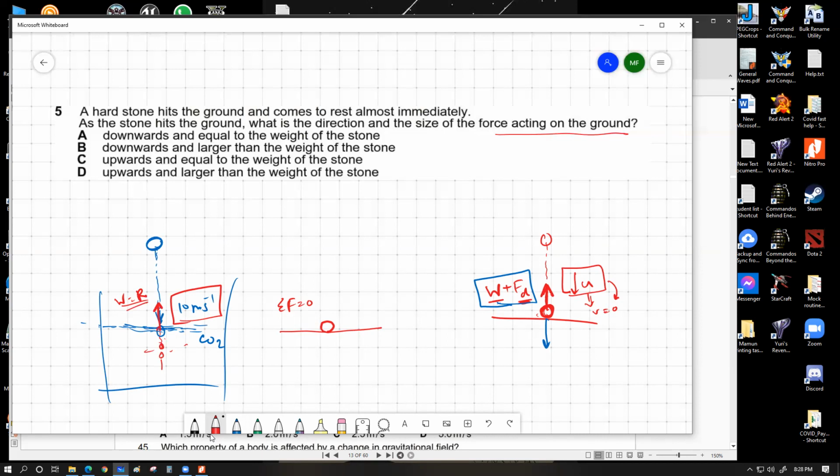You have applied a force to stop the acceleration, but you haven't applied any force to decelerate it, which means that the velocity with which the stone fell into the carbon dioxide should be maintained. But that was not the case over here. As per the question, the ground stopped the stone almost immediately, so that force has to be bigger than the weight.